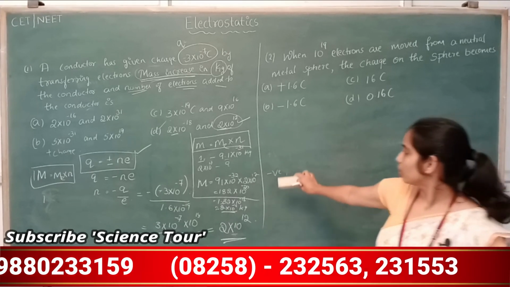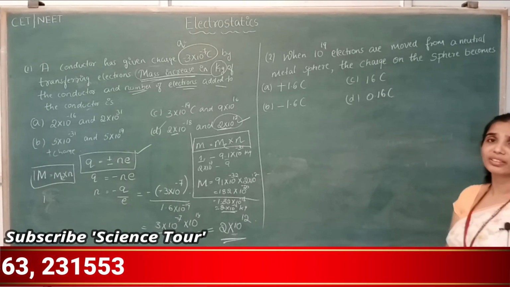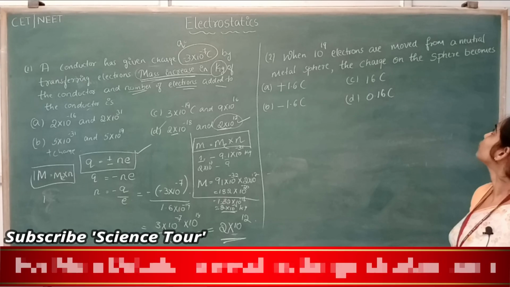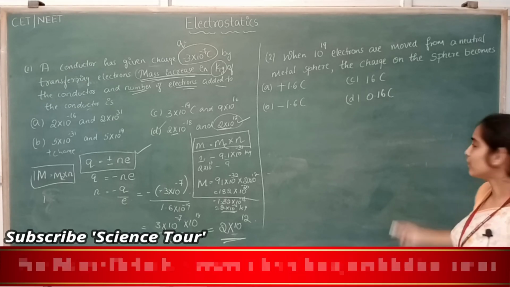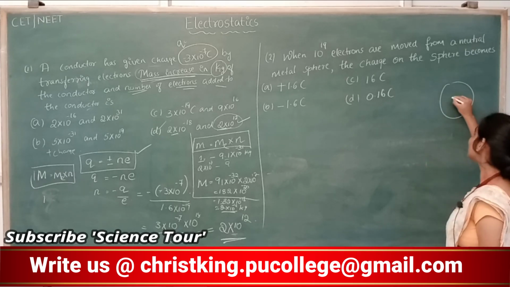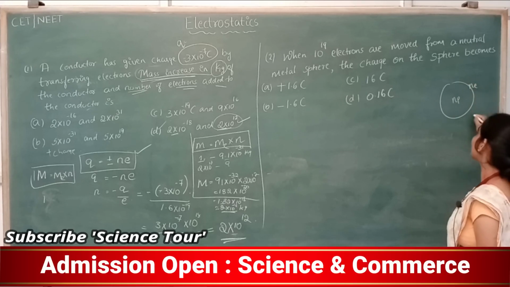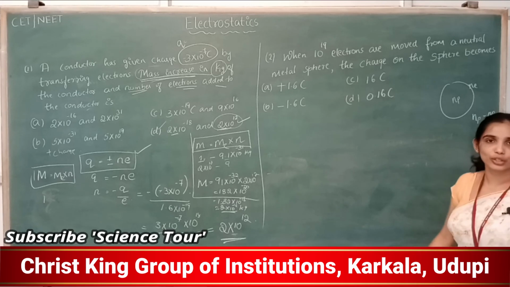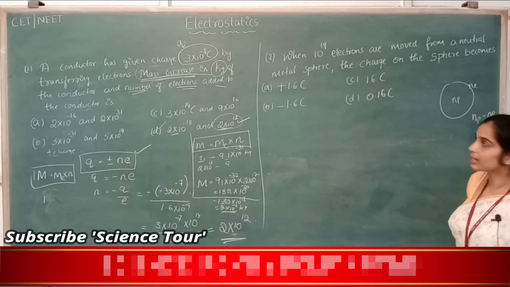What the second question says is, when 10 to the power of 19 electrons are removed from a neutral metal sphere, what is the charge on the sphere? There is one sphere here. Neutral metal means the number of protons is equal to the number of electrons. What is done here?